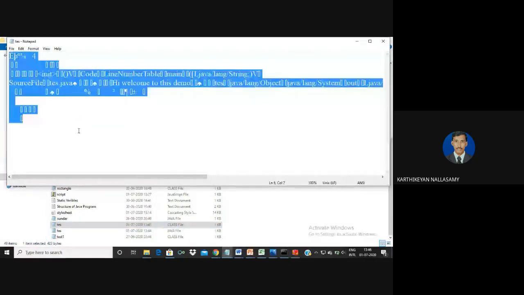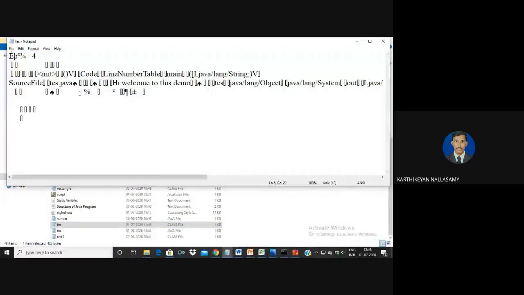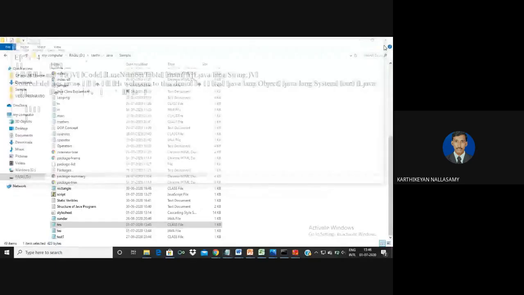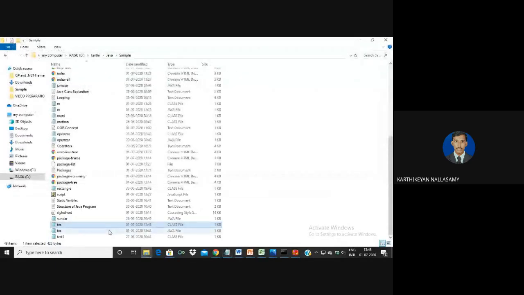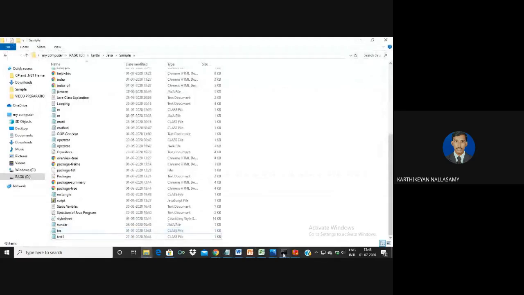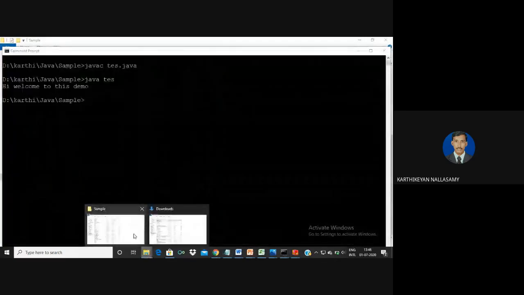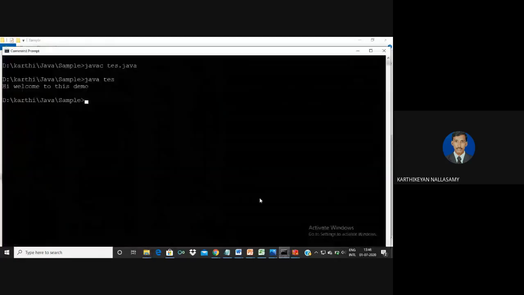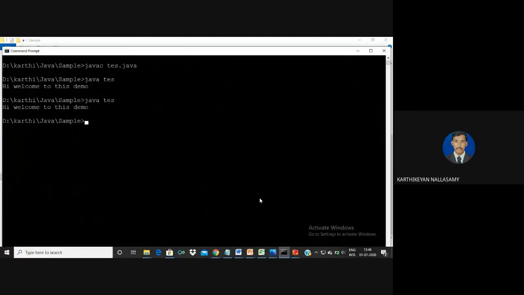So even if there are any changes in the code, it does not affect the source code. Even if the source code is unavailable, suppose the Java file is deleted, and there is no source code under the name test.java, we can still run it without the help of the source code. That is what we call platform independent as well as highly secure. With the help of the class code we can run it.